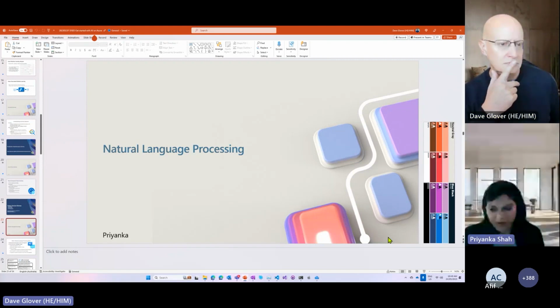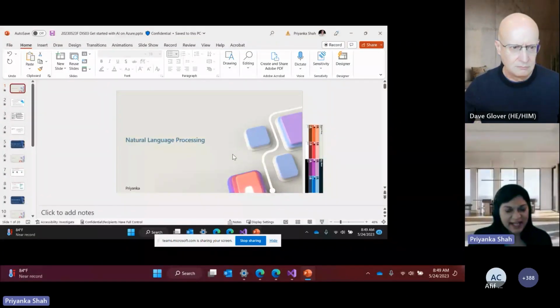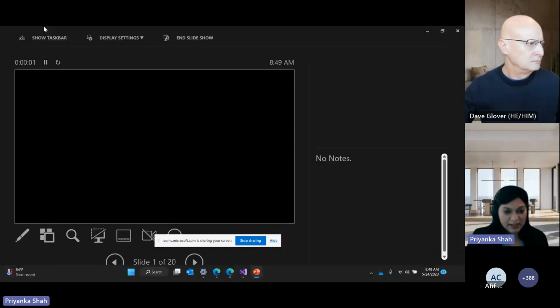Yeah. So while Dave has taught us about applications that can see, now let's see applications of AI which would be helping us to talk and speak and recognize audio and text.